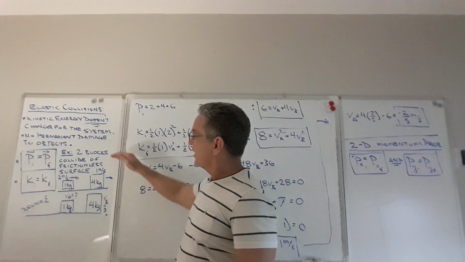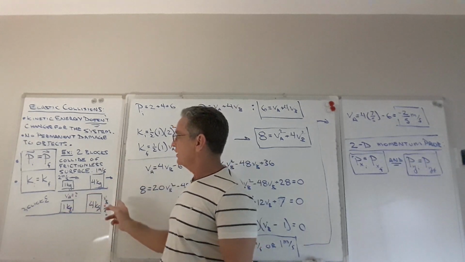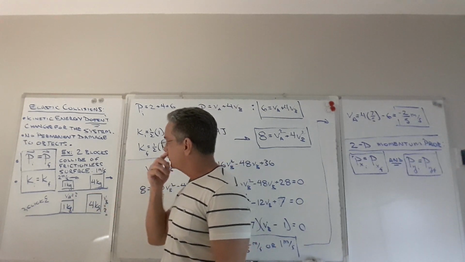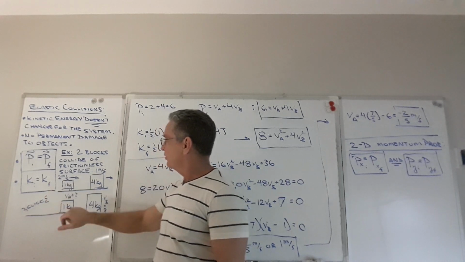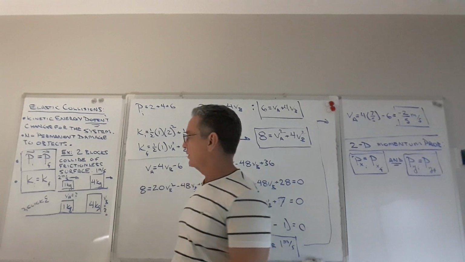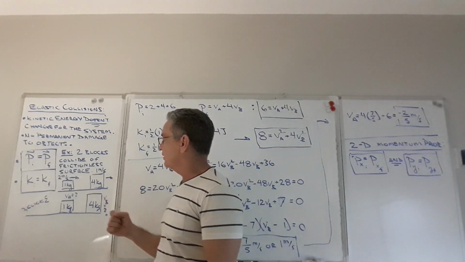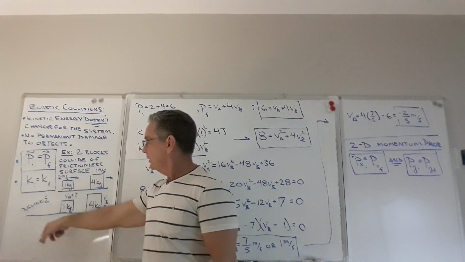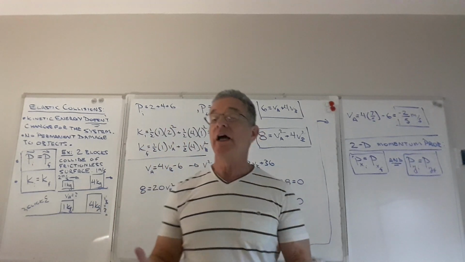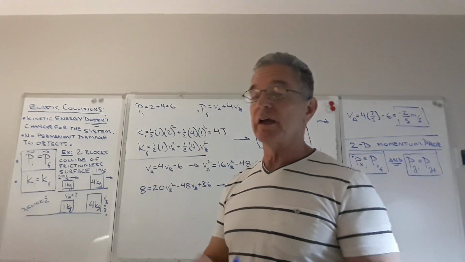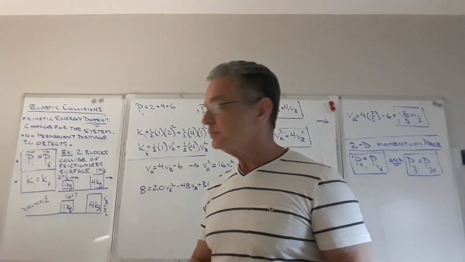So here goes. You've got two blocks that are sliding to the right along a frictionless surface. The block on the left is a 1 kilogram block moving at 2 meters per second. The block on the right, 4 kilogram block moving at 1 meter per second. So they're going to hit, click, and they're going to have some final speeds after the collision. But now they're not connected together, okay? They just hit and then part.